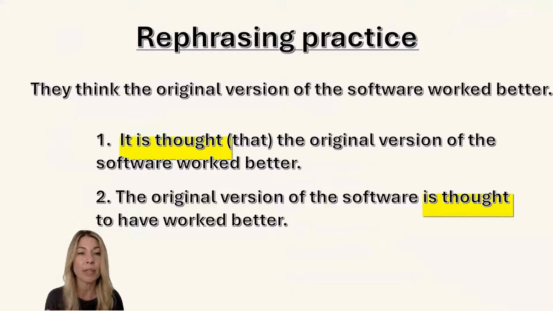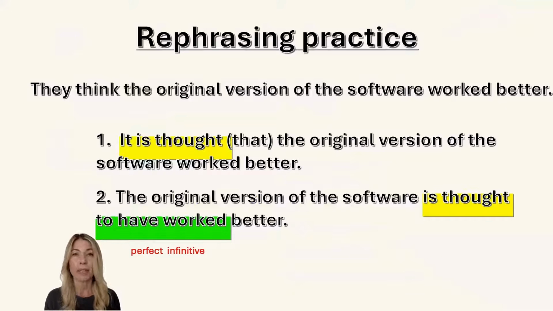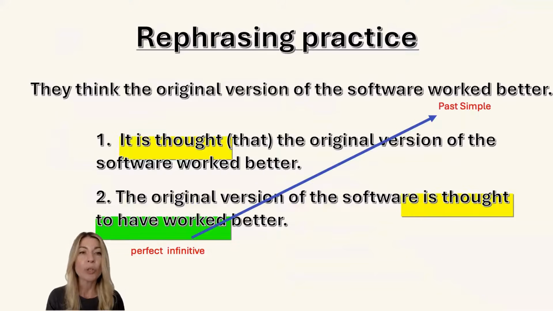However, if you have this personal passive form, the original version of the software is thought, the same. And then you have something different here, to have worked better. Why? This is called perfect infinitive, and we should use it here just because our original active sentence is in the past simple, worked.